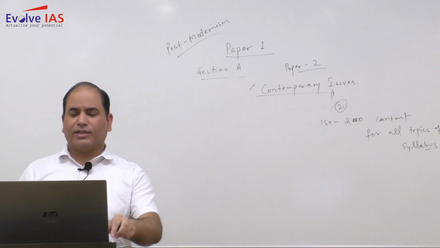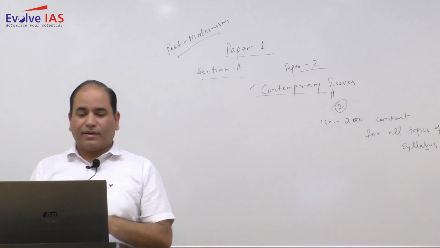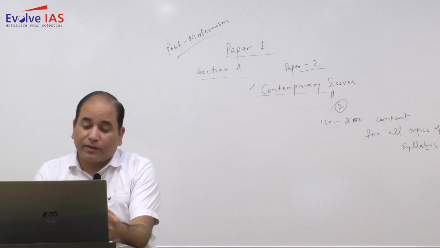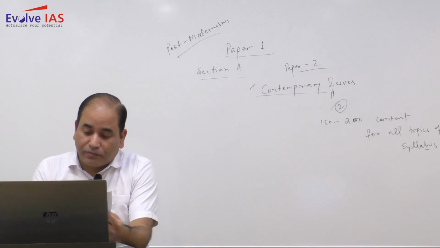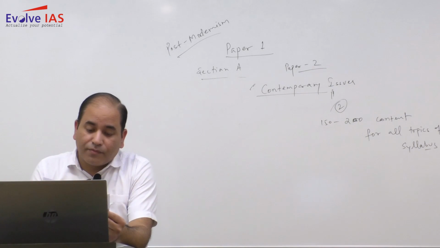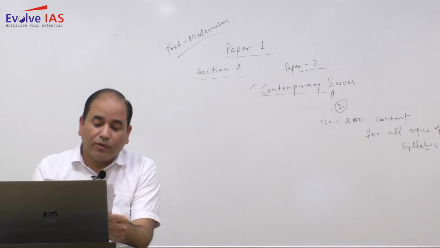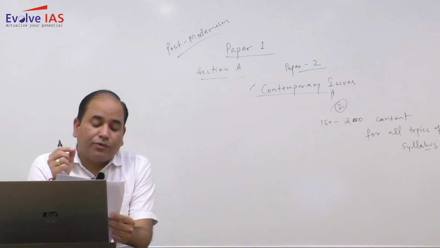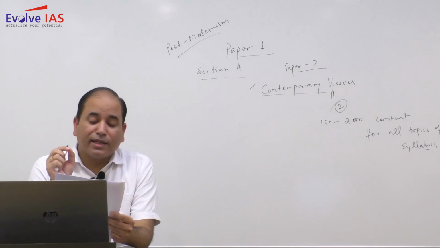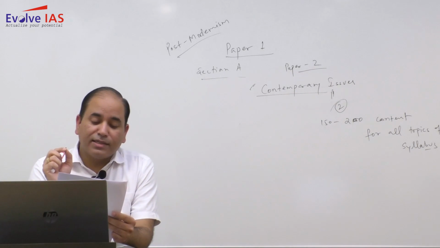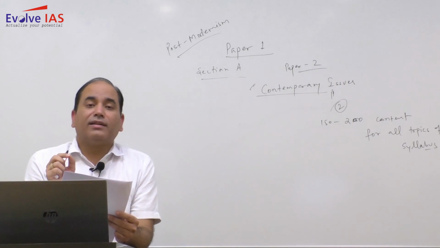There is one more question. If you look at question number 2A, it says: sequential changes in land use and land cover have brought global and regional ecological changes and imbalances.